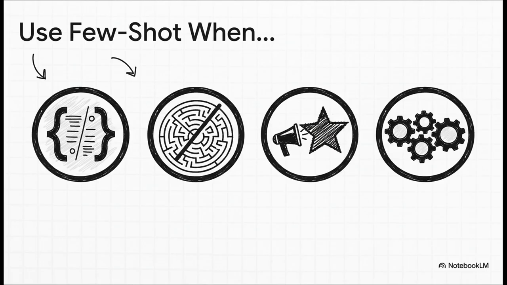It's also critical for complex tasks, for making sure the AI sticks to a specific brand voice, or really any time that consistency is your number one priority for an automated system. Basically, if zero-shot isn't working, few-shot is your rescue plan.